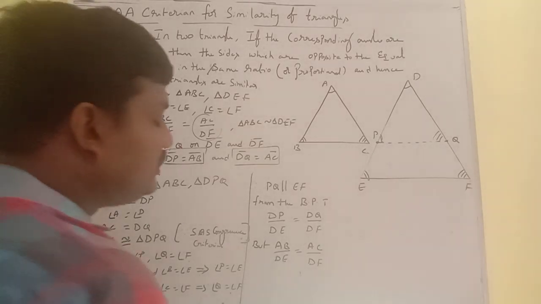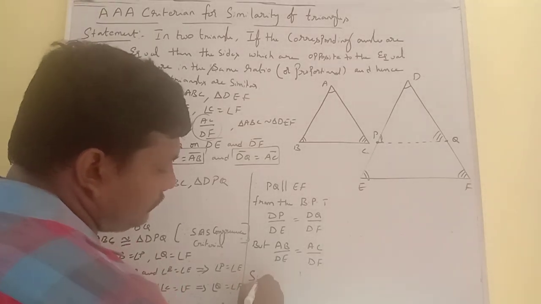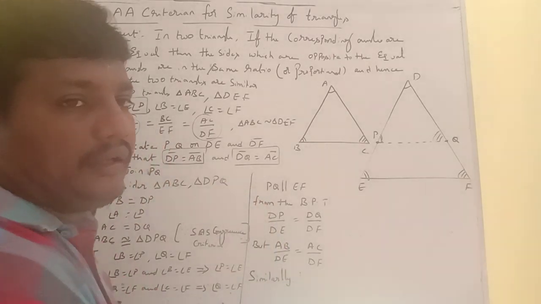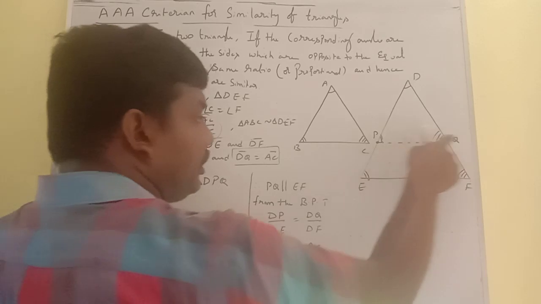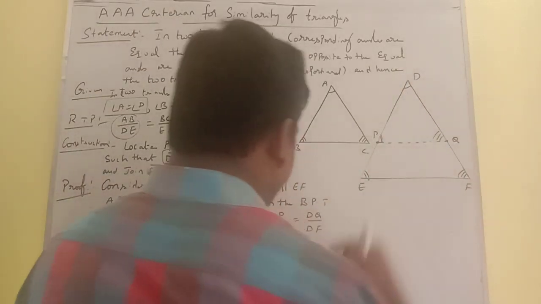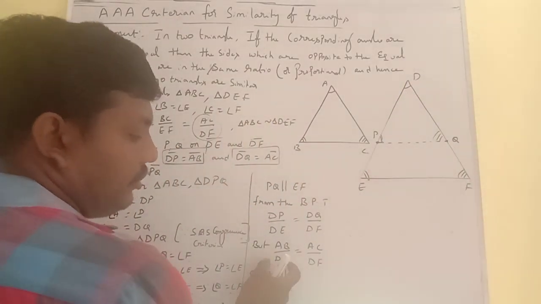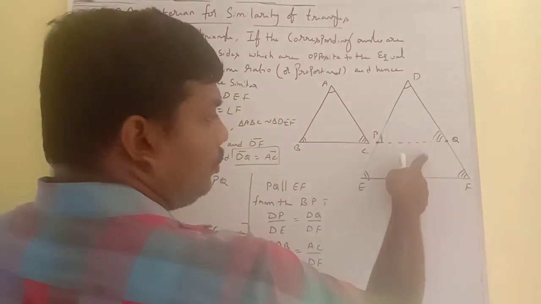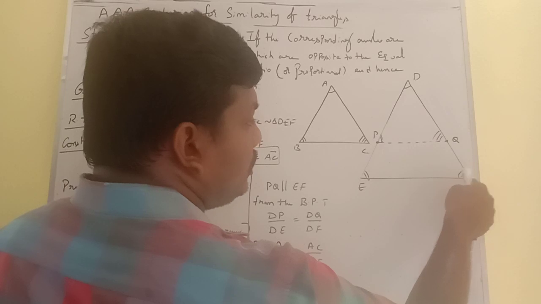Now, similarly, if you consider PQ on DE and DF, that's the reason why we have denominators DE and DF.